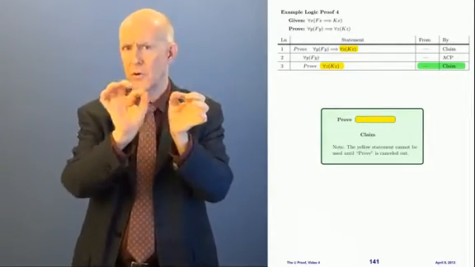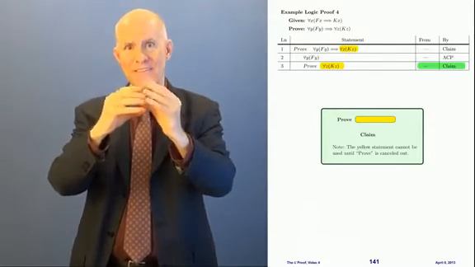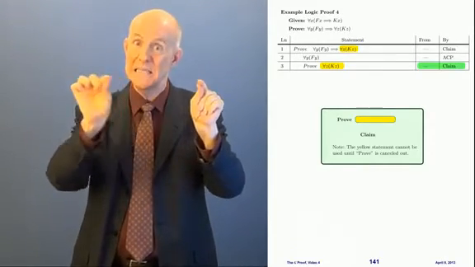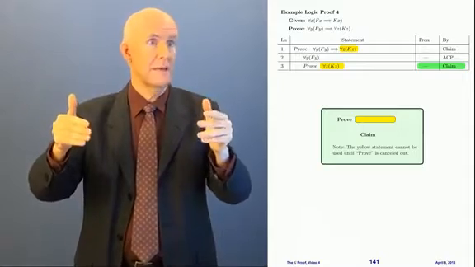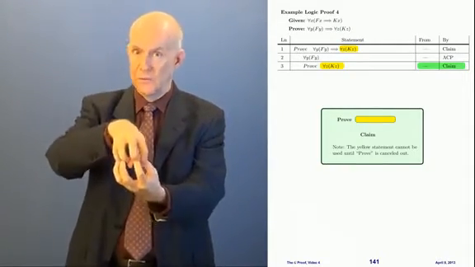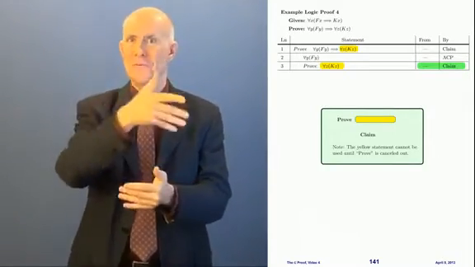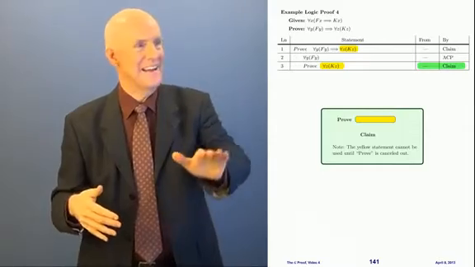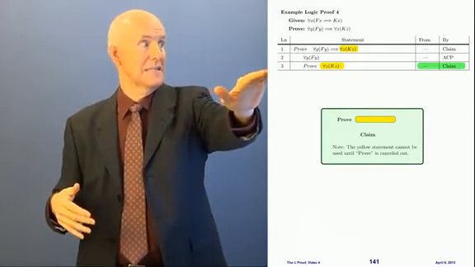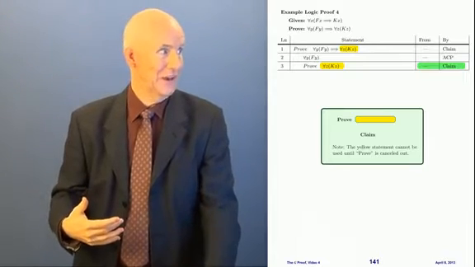When I talk about horizontal nesting, I'm talking about parentheses and parentheses inside of parentheses, statements inside of statements in a single line. When I talk about nesting proofs, I'm talking about vertical nesting. Okay, this proof, which is a collection of things, is nested inside of this proof. So there's vertical and horizontal nesting. In any event, now I'm nesting another proof inside of this proof. This is vertical nesting.